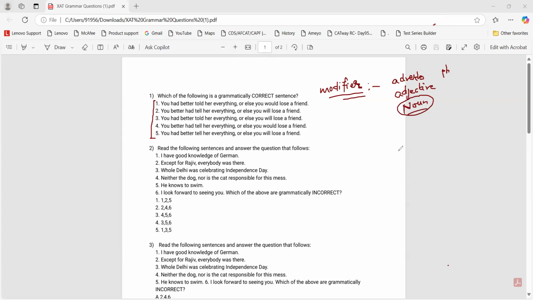For example, if I can say the Indian chef. Now, Indian is being used for chef and it is modifying the chef. It is telling me that it is the Indian chef.